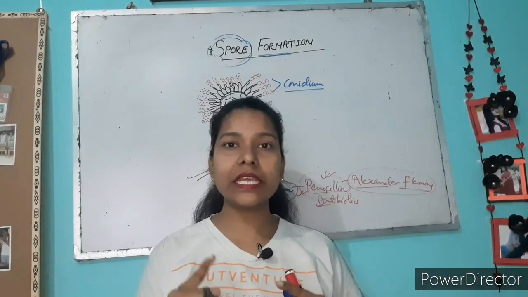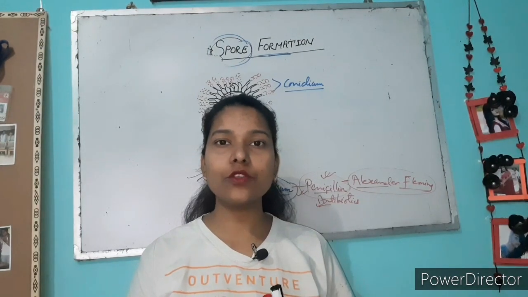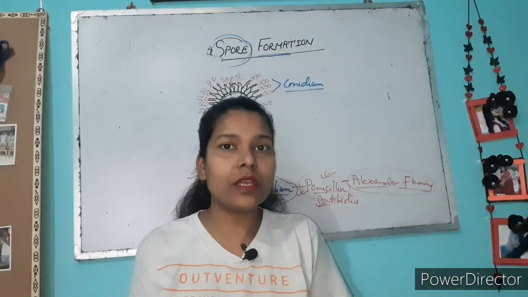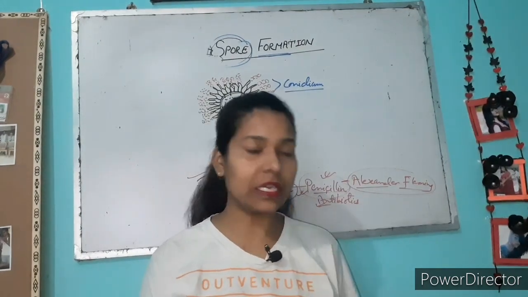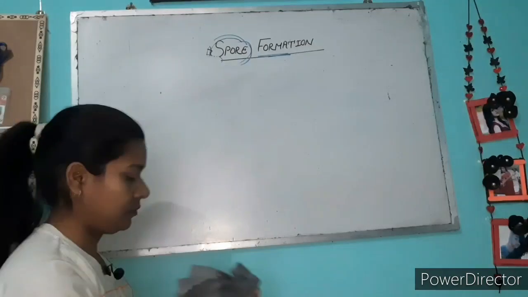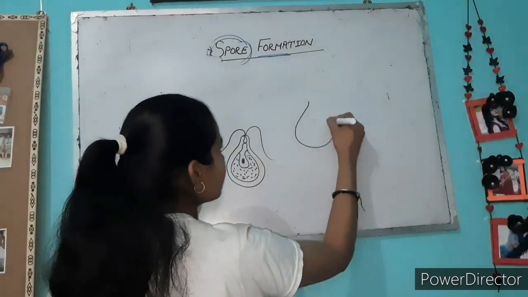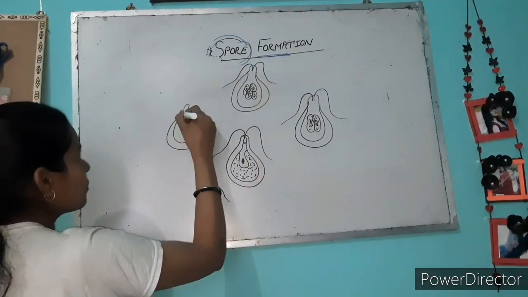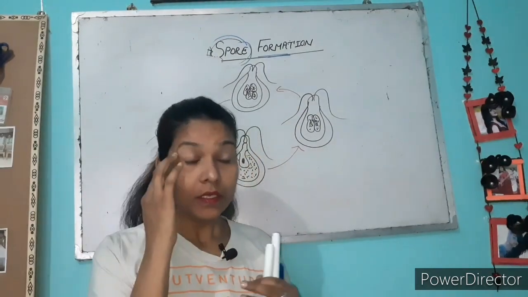Now let me take another example, which I told you about, the green algae Chlamydomonas. Let's see how Chlamydomonas forms offspring with the help of spores. First let me draw the diagram that will explain it clearly. See the diagram on the board.